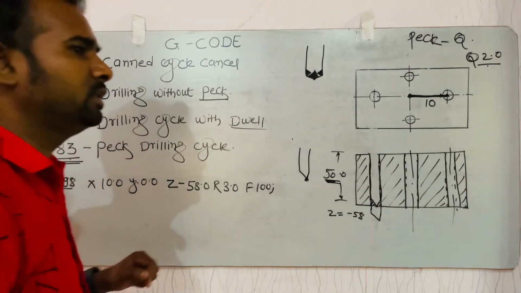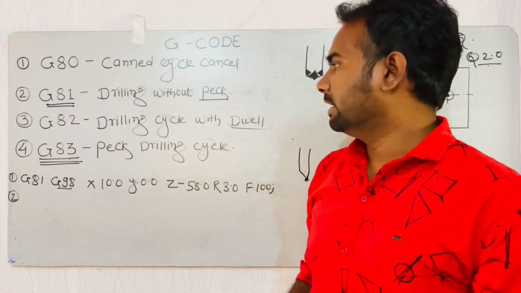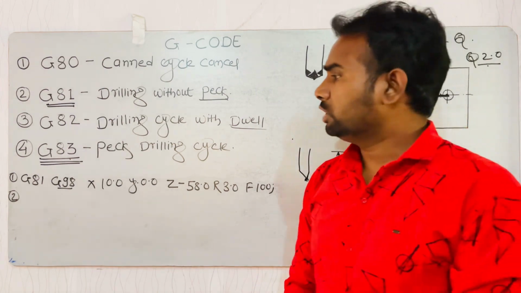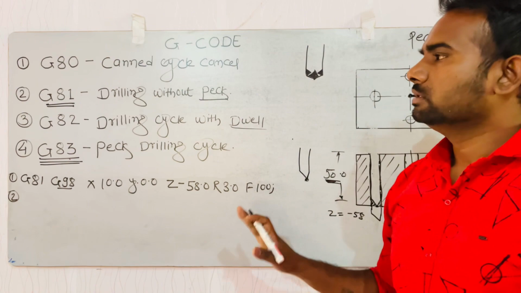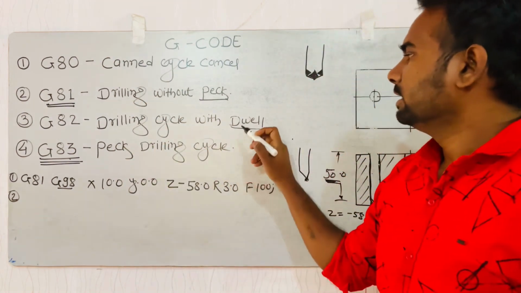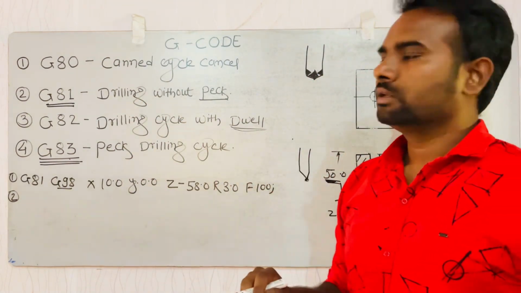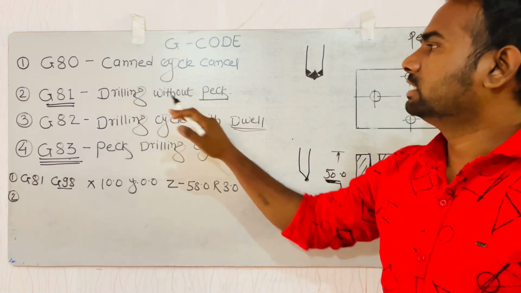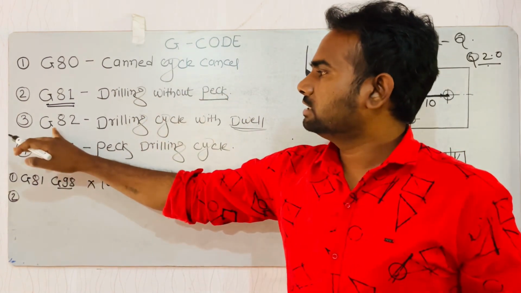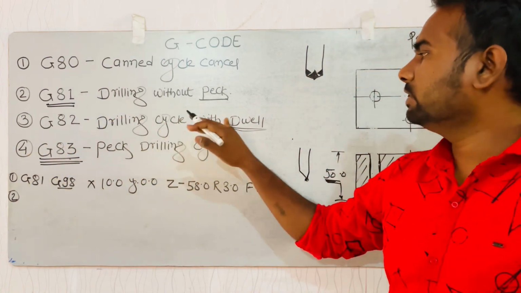The meaning of G82 is drilling with dwell. G82 will look like G81, with just one difference: it has a dwell time. So first we learn about dwell. G82 means drilling cycle with dwell.